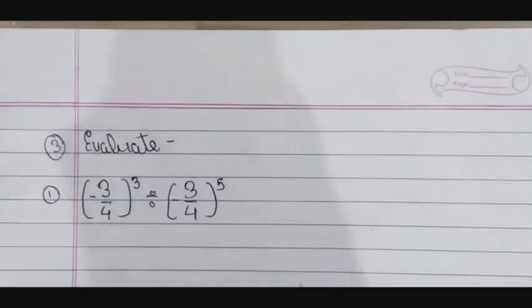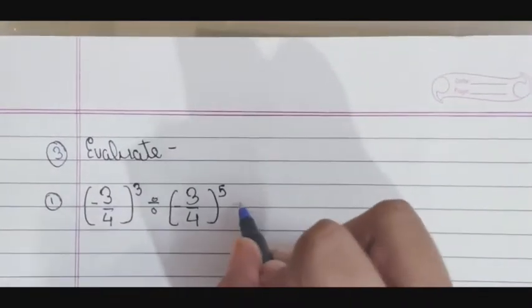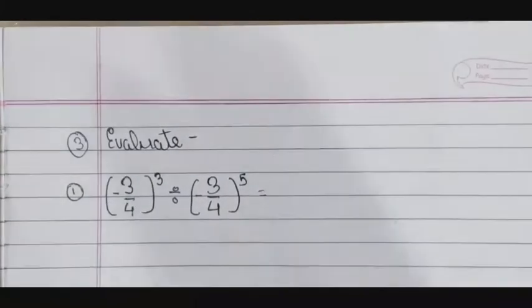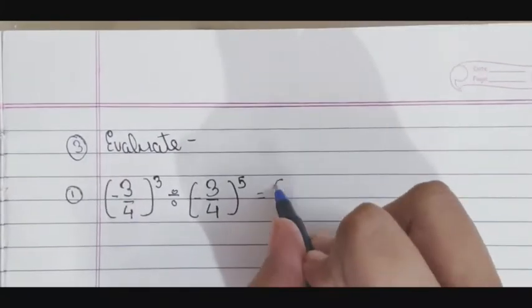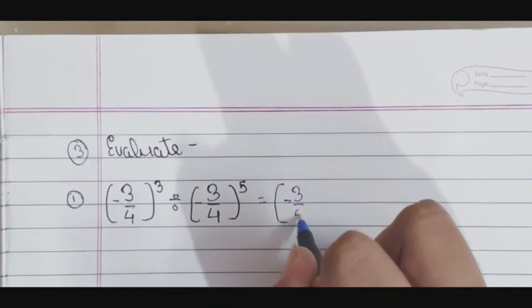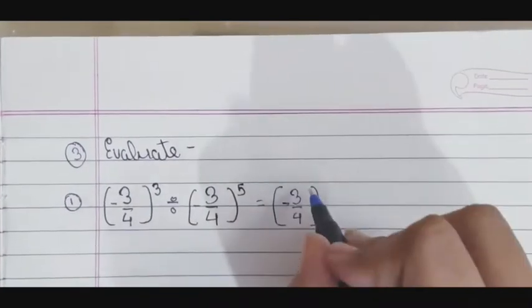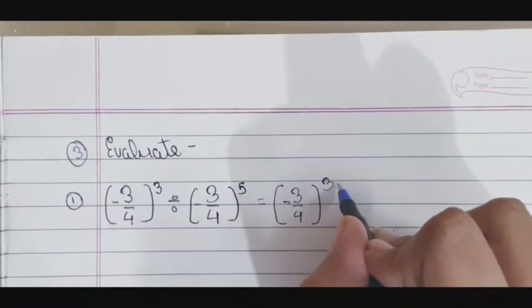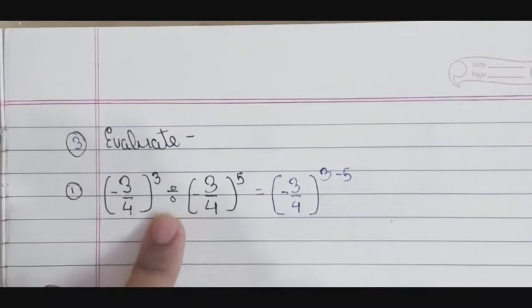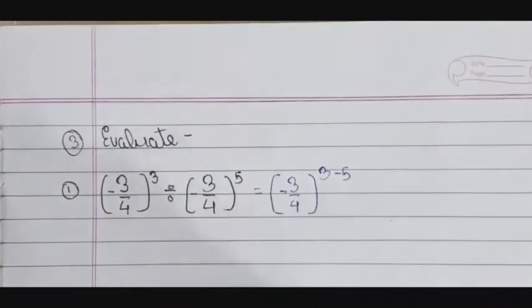So this is equal to bracket minus 3/4 to the power 3 minus 5. As here is a division sign, we have to just divide it.